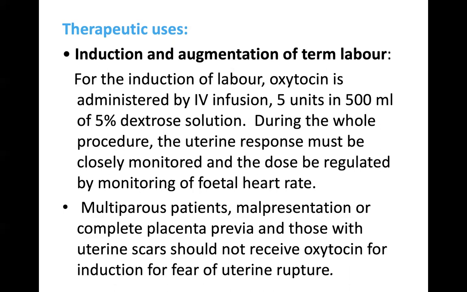Complete placenta previa means the placenta is opening into the cervix. And those with uterine scars, if they previously have any scars over the uterus, should not receive oxytocin for induction because this may cause uterine rupture.